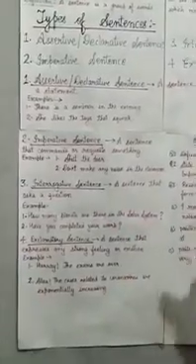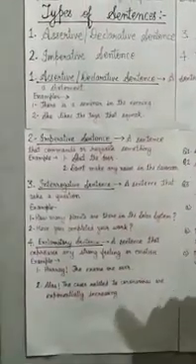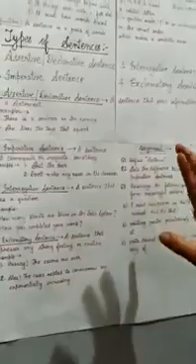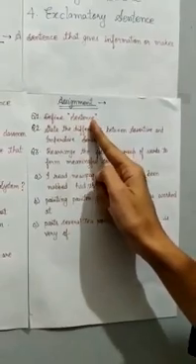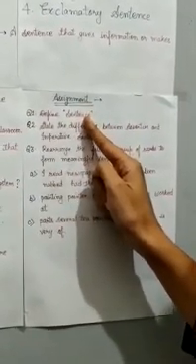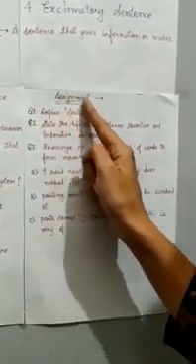Now I think every kind of sentence is clear to you. Now here I am done with my part. Now your job starts. And what's your job? Let's see. Here I have given an assignment to you. I have given you 3 questions. First is define sentence. So here you are supposed to write the definition of sentence. But there's a request which I want to make. Don't just copy the statement that I have written. I want you to write on your own what you have understood through this lecture.